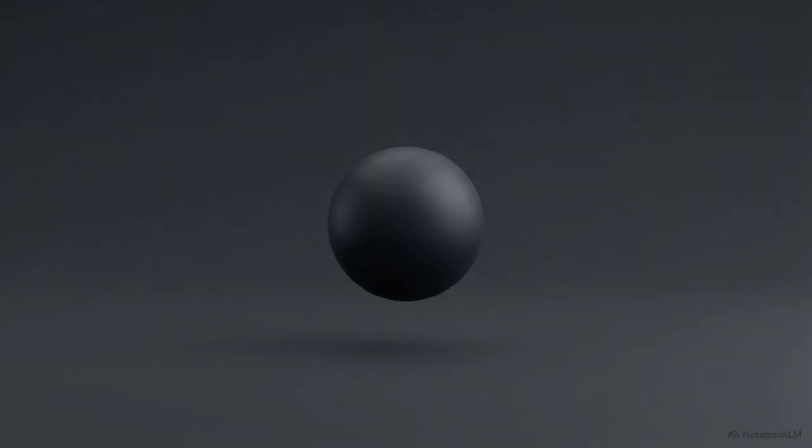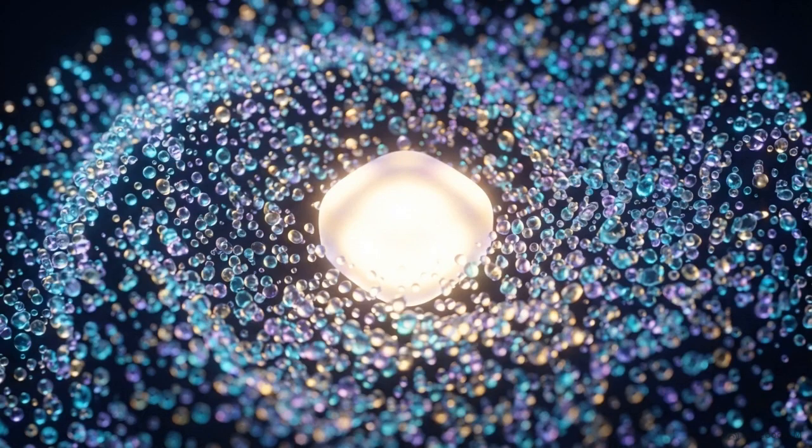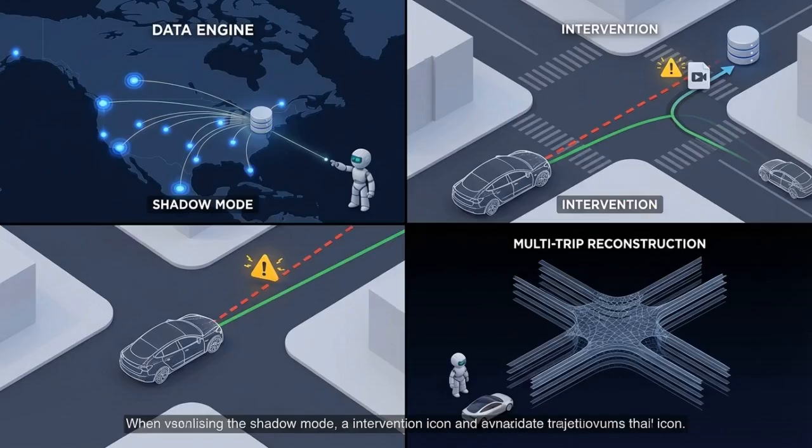An end-to-end neural network is useless without information to learn from. To train a model to handle the entropy of the real world, you need petabytes of high-fidelity real-world data. This is Tesla's data engine, a continuous feedback loop utilizing the millions of customer vehicles currently driving on roads around the world as a distributed sensor network. Every time a customer drives, the vehicle operates in shadow mode. The onboard computer runs the self-driving software in the background, comparing the AI's intended actions against the human driver's actual inputs. When a driver intervenes, the car flags that discrepancy and sends the video clip back to the servers.